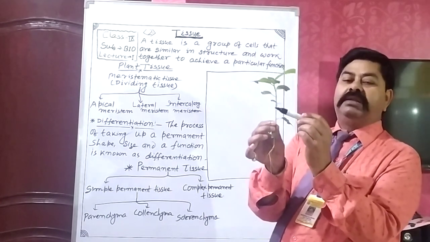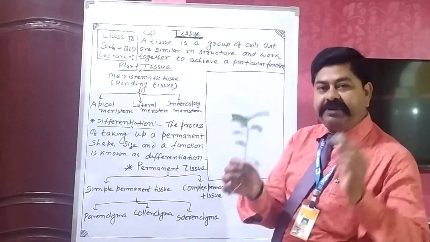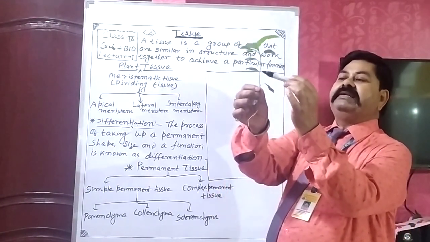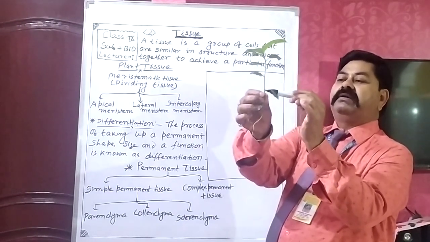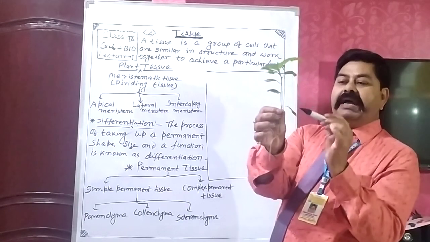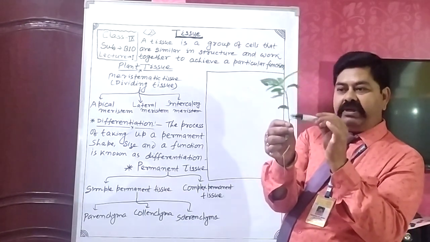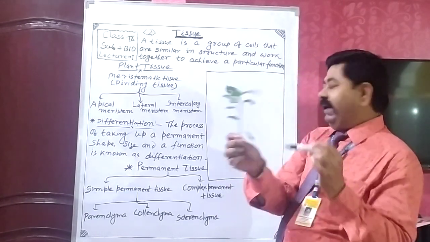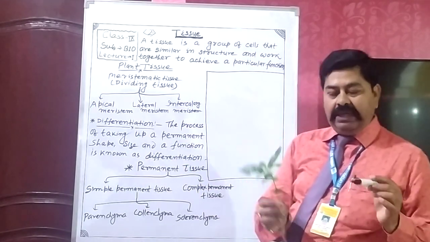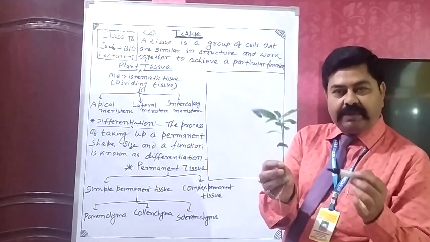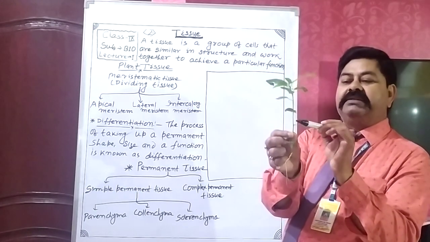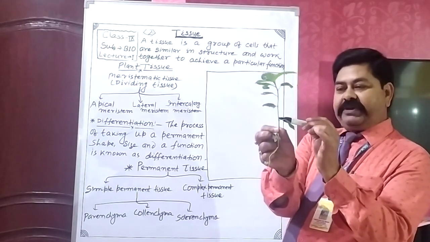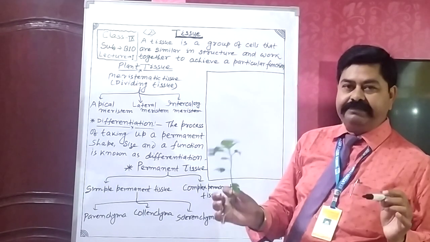In the base of the leaf, or in between the nodes, nodes are present in this region and that region. A space between the nodes is known as internode. Intercalary meristem is present on either side of the nodes. If this is the node region, then the position of intercalary meristem is upper side and lower side and base of the leaf.